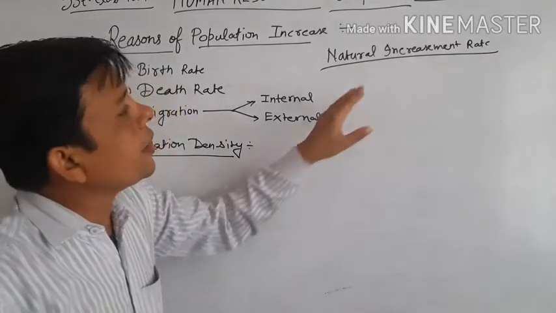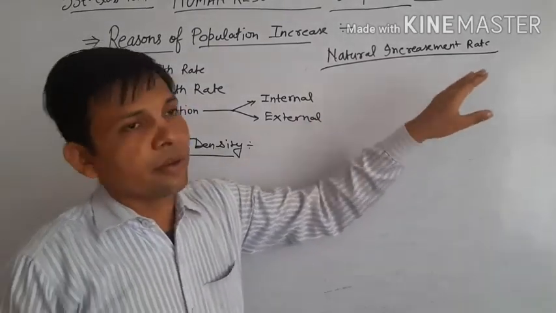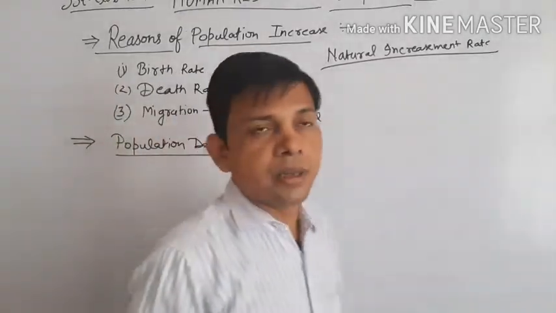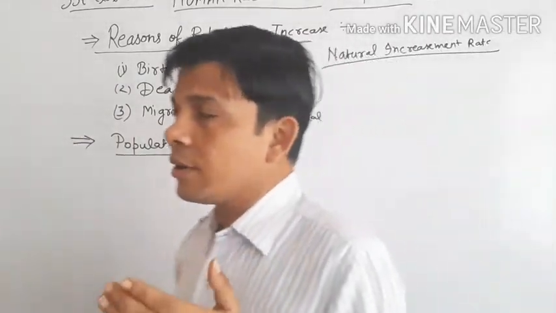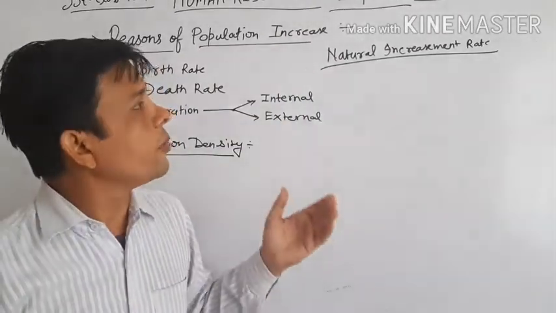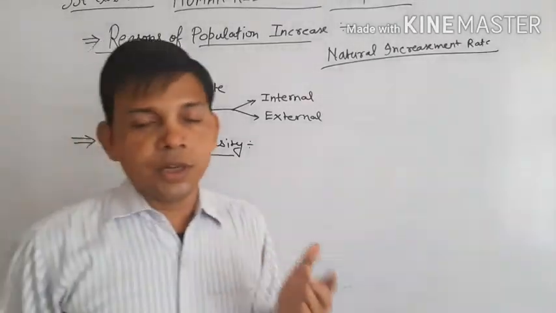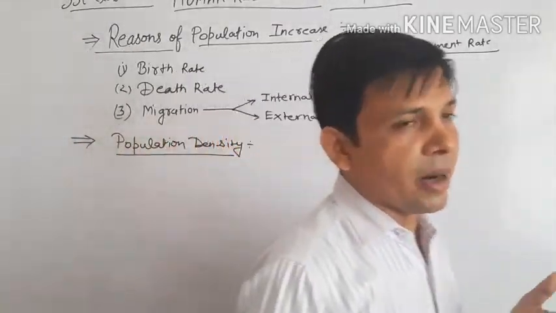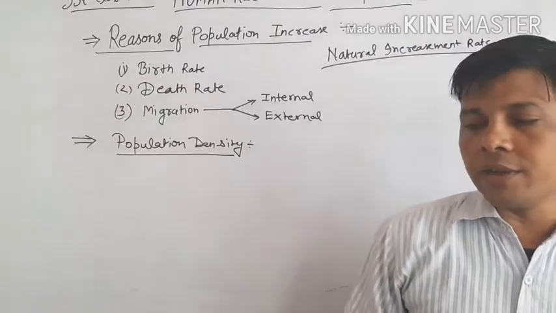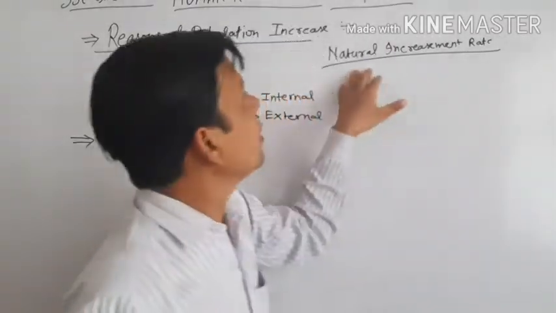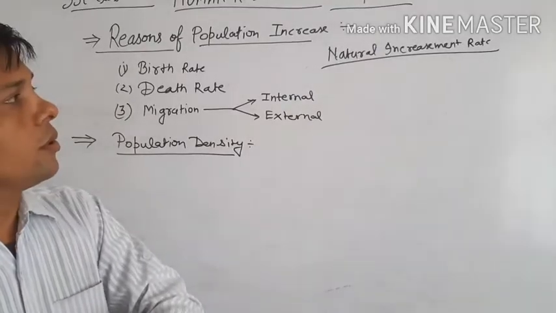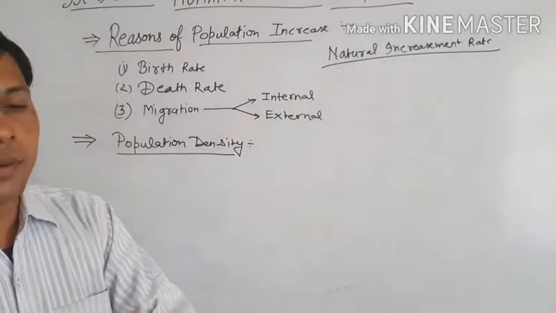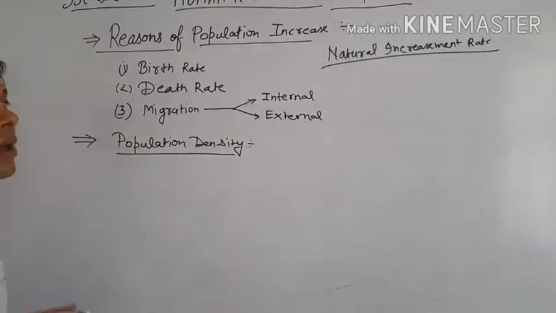The natural increment rate is referred to as the difference between birth and death rate. The natural increment rate of population is the difference of birth rate and death rate. It's called the natural increment. This also affects the population size in a particular country.